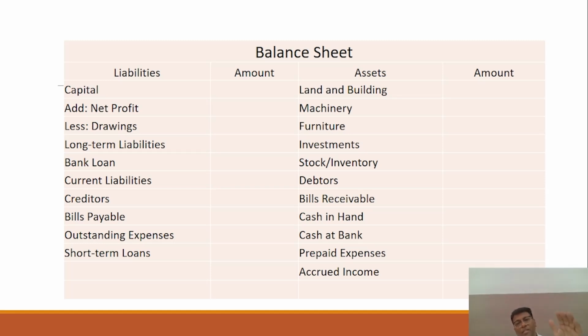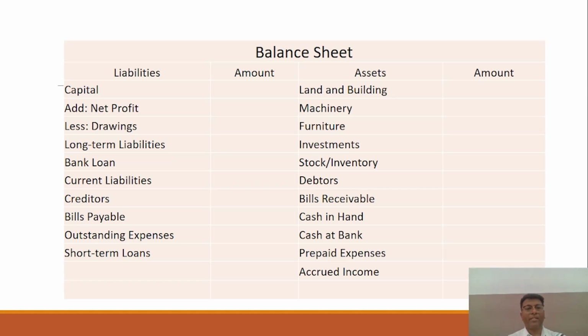Okay, so maybe this is the particular format, but it might be that in the question some other liabilities or other assets may be given to you, right? So you are just having an idea of what kind of assets we are talking about and what kind of liabilities might be there in the business. If a particular new item is provided to you, you should have an idea, or you should think whether this is an expense, an asset, or a liability, because it is very, very important when you are preparing the financial statement.